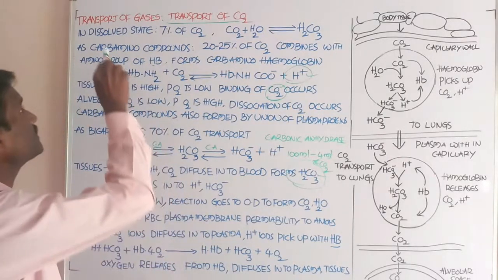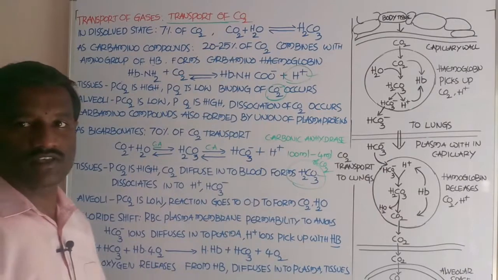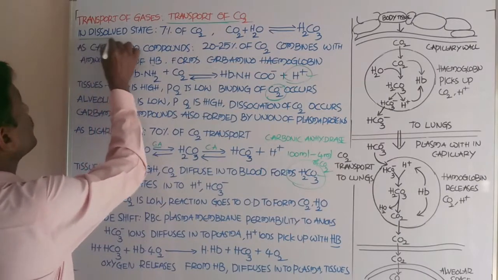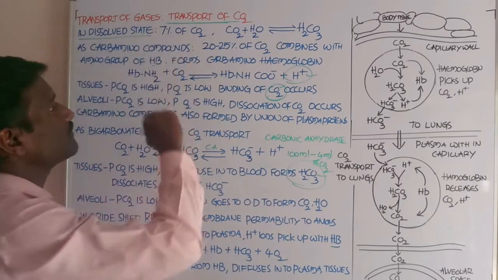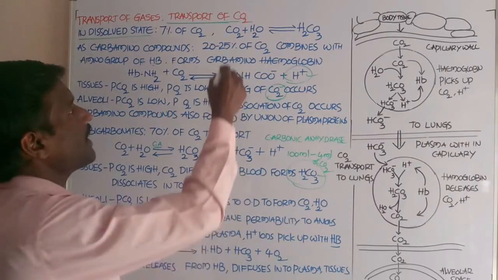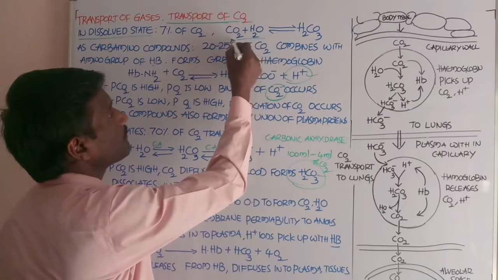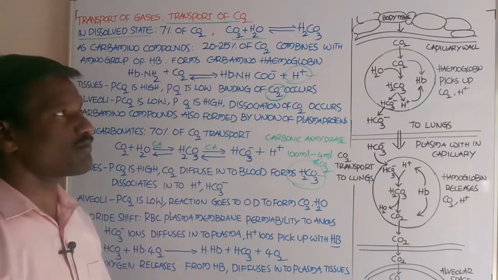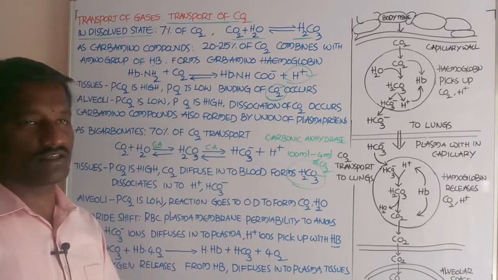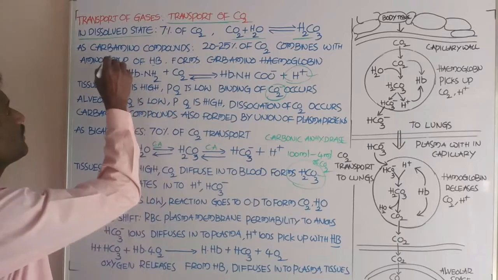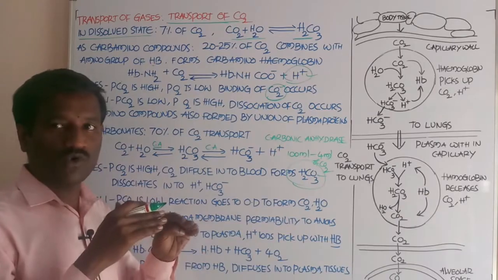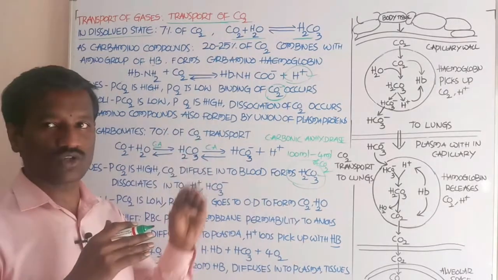The first one is in the dissolved state. In the dissolved state, 7% of the carbon dioxide is transported by this method. Carbon dioxide dissolves in the plasma and forms carbonic acid. By this carbonic acid, it is transported through the blood to the region of the lungs.